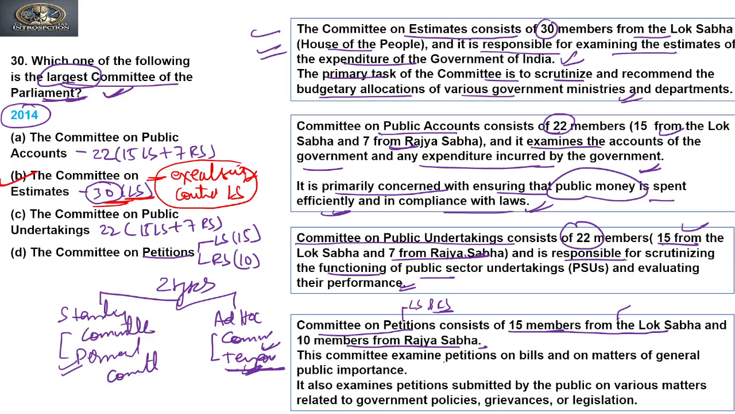This committee examines petitions on bills and on matters of general public importance. It also examines petitions submitted by the public on various matters related to government policies, grievances, or legislation. So this is the Committee on Petitions. So the answer to this question is the Estimates Committee, having 30 members, being the largest committee of the Parliament within the given options. Clear?